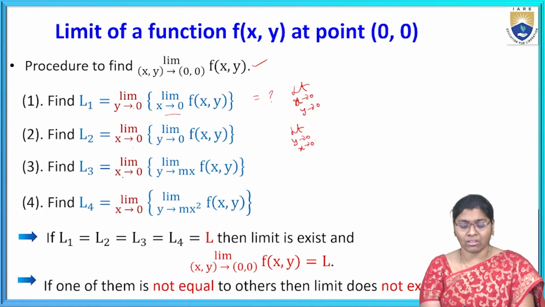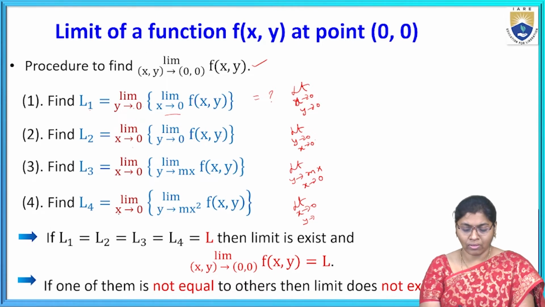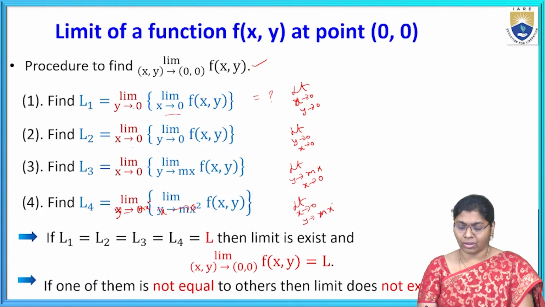Next L3 is the limit as x tends to 0 and y tends to mx of f of x comma y, that is, y tends to mx, then x tends to 0. And here also the same, with y equal to mx square and x tends to 0. And this is the fifth one, the limit as x tends to 0 and y tends to mx square.